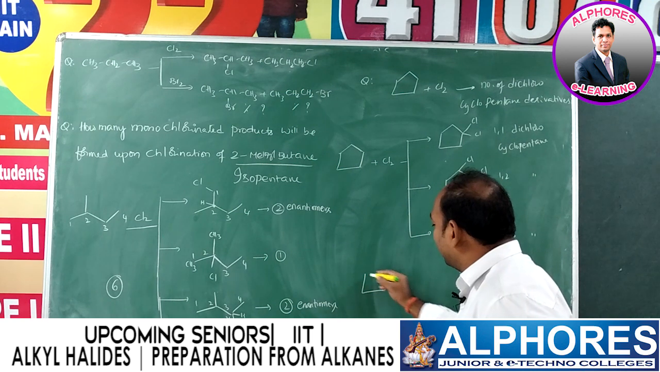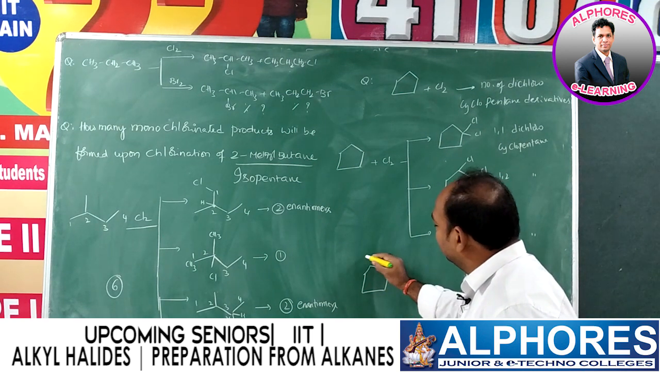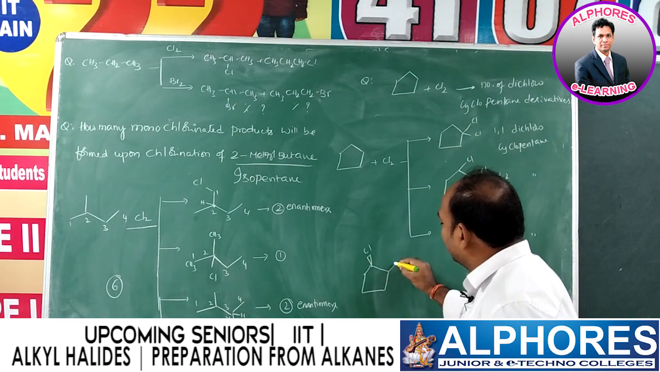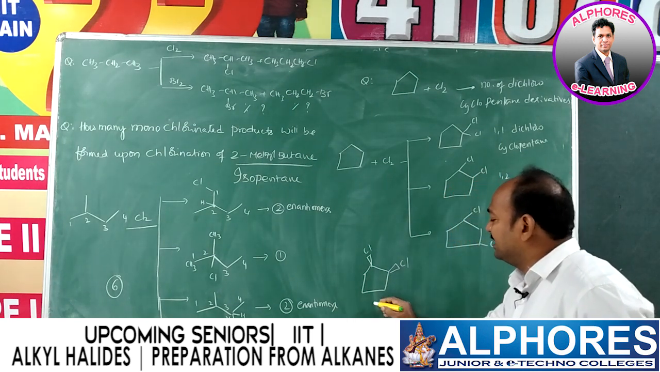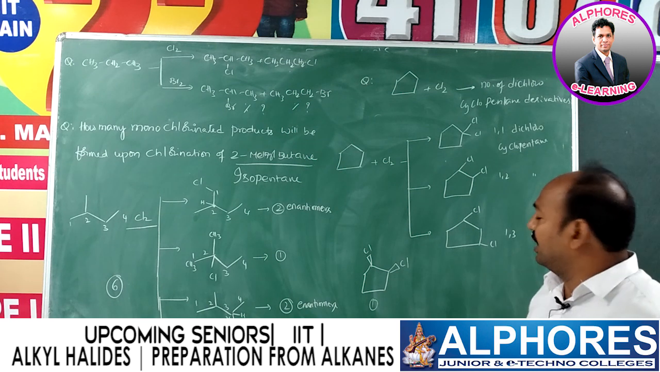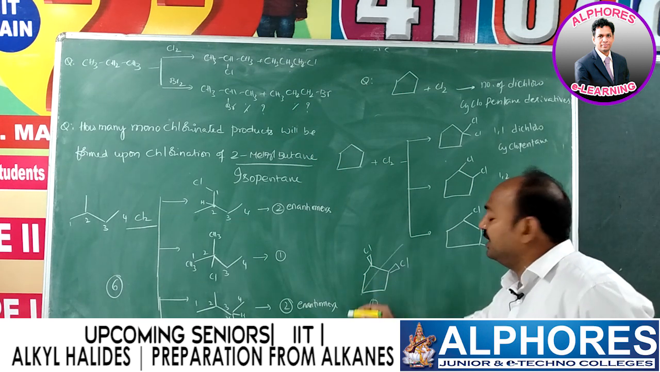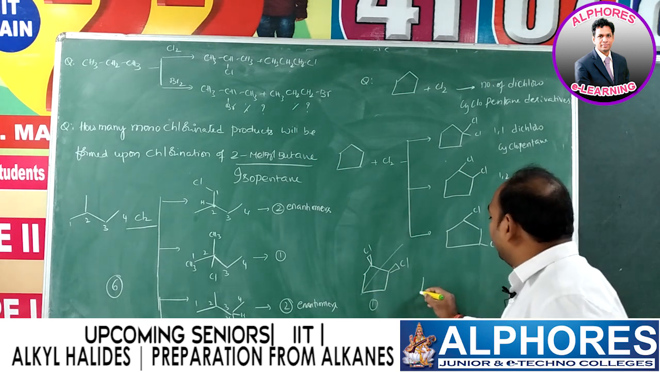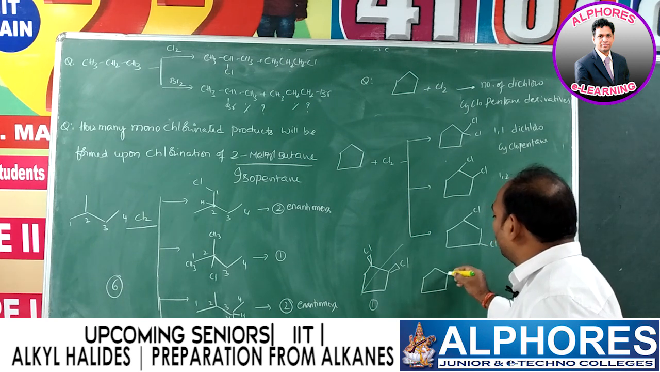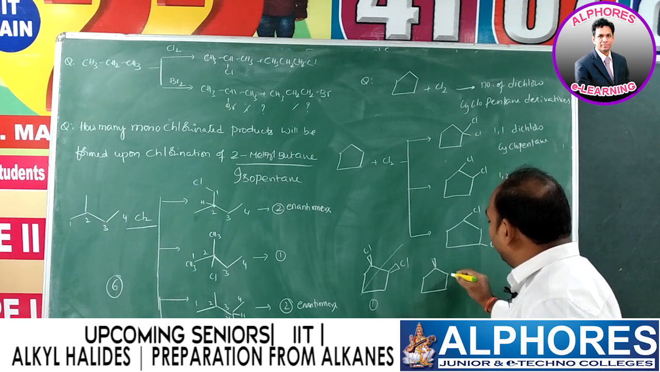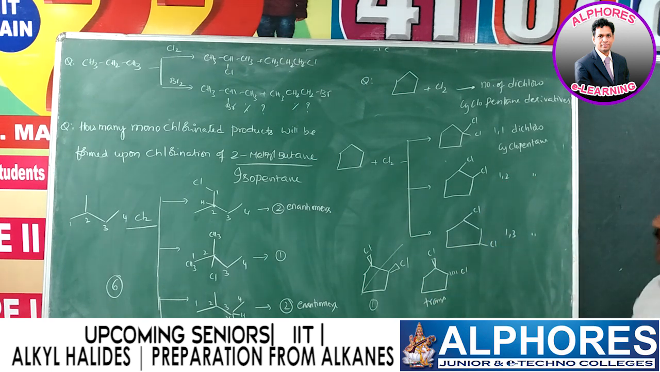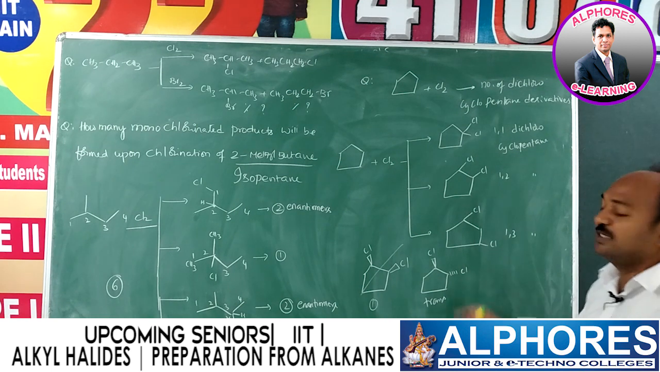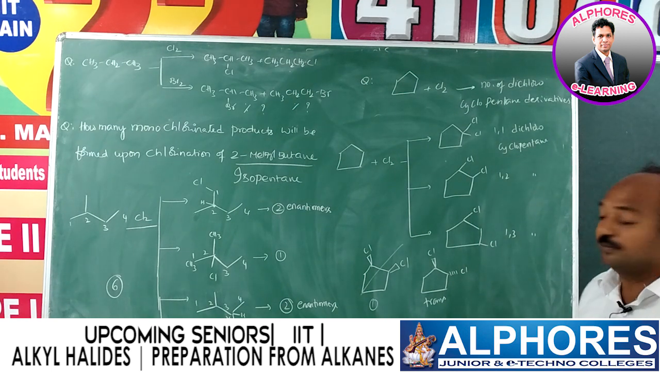dichlorocyclopentane. In this case, there are two possibilities. One is if both chlorine atoms are cis. In this case there is only one possibility because it has a plane of symmetry like this. And in the case of 1,2 dichlorocyclopentane where both chlorine atoms are trans, this one does not exhibit any symmetry. Due to absence of symmetry, it exists in two forms. Can we say like that?